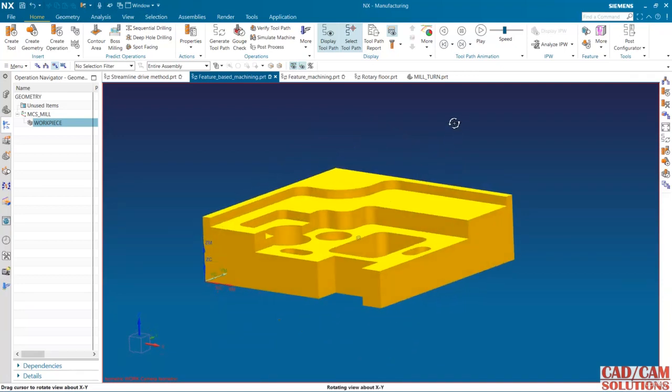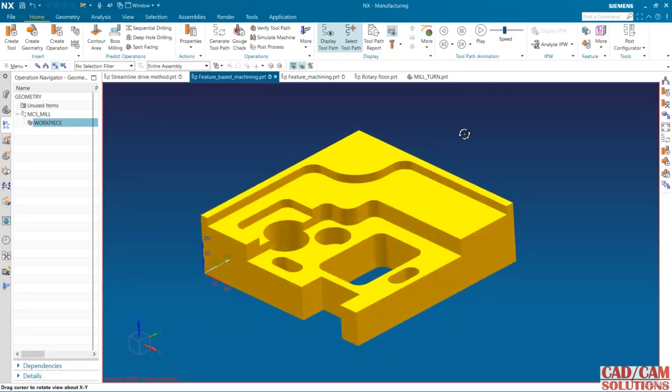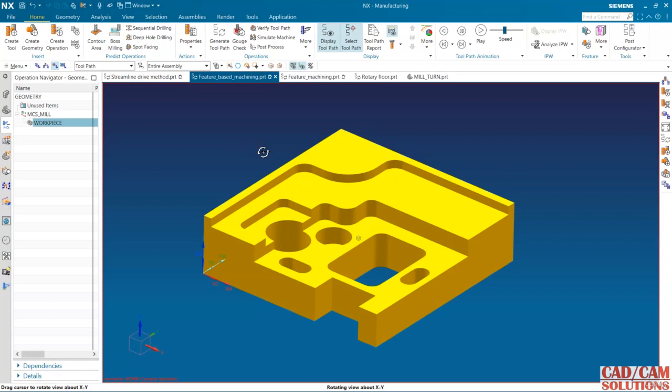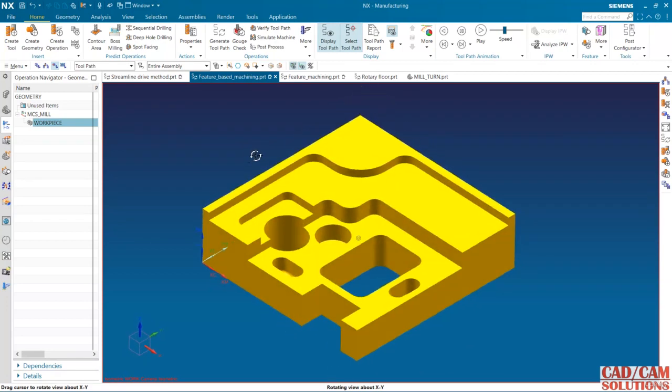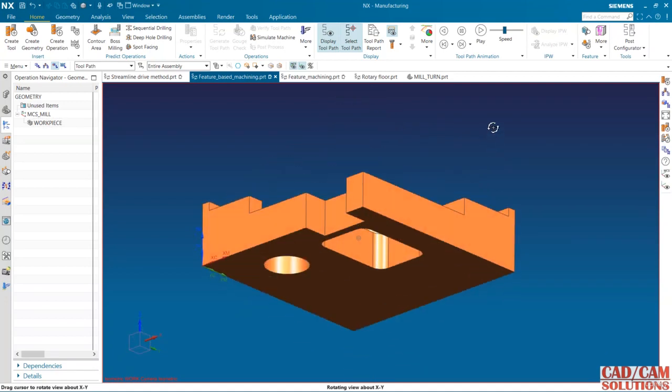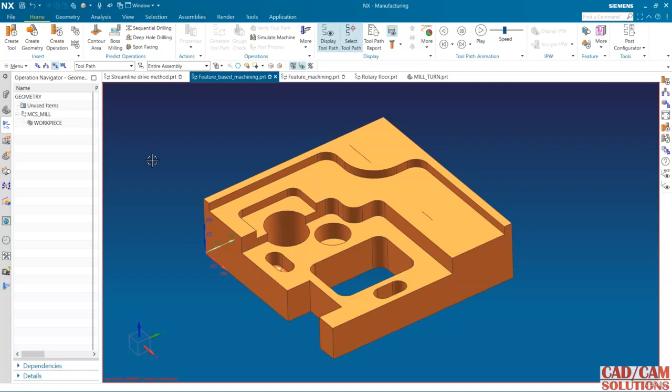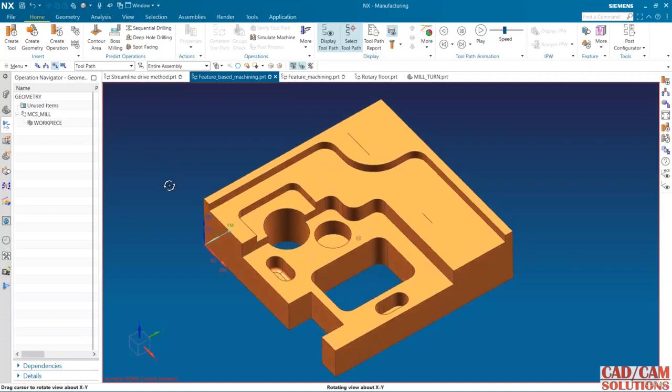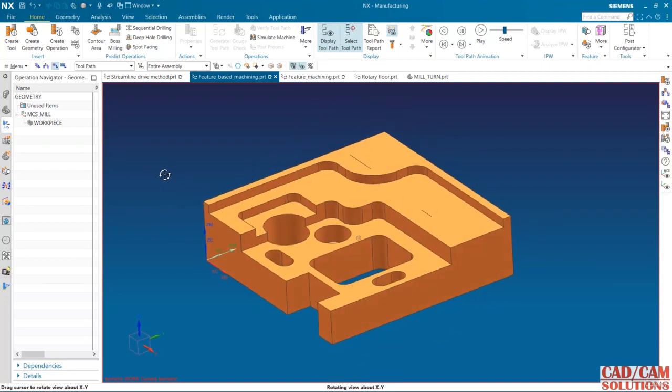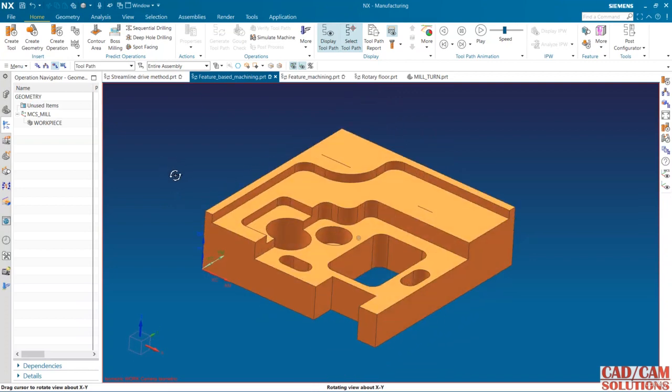Hello friends, in this lecture we will see feature-based machining. Feature-based machining is the automatic type of machining, and NX will automatically create the toolpath for our part. It will work only for the holes and for planar geometry. For any multi-axis or any contour shape it will not work.